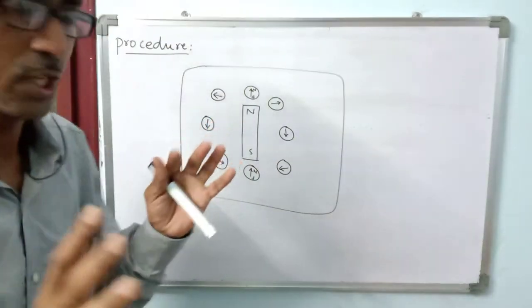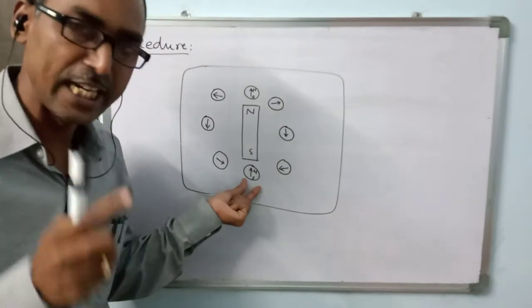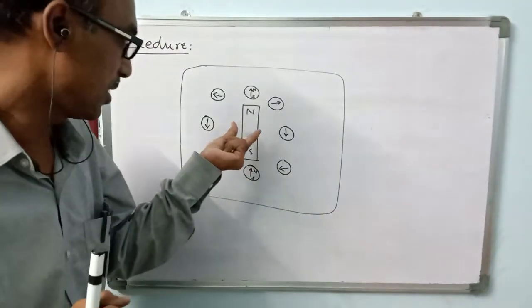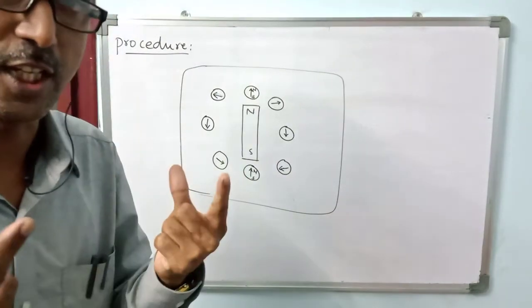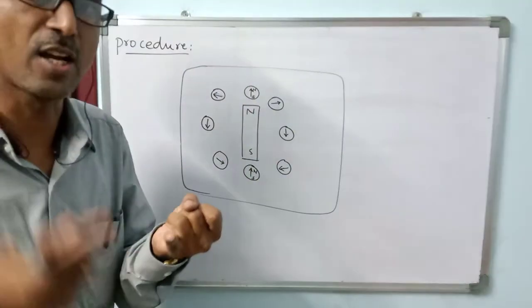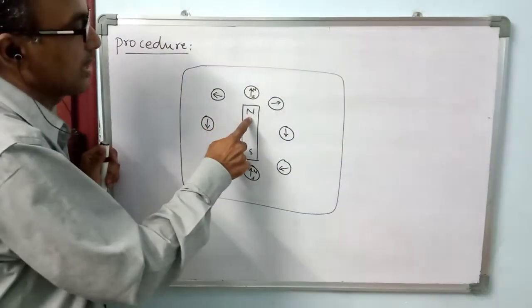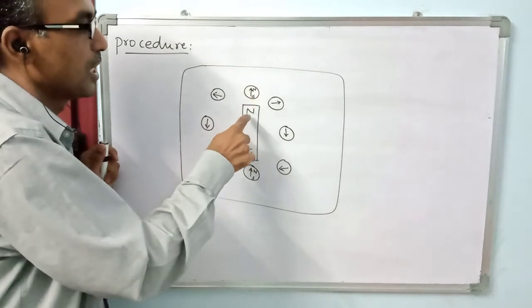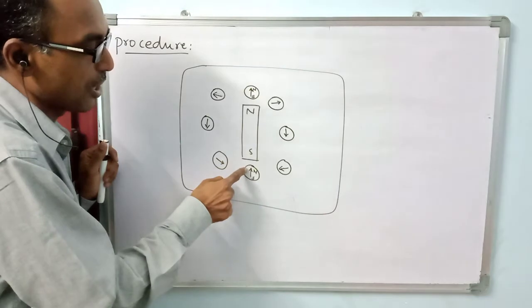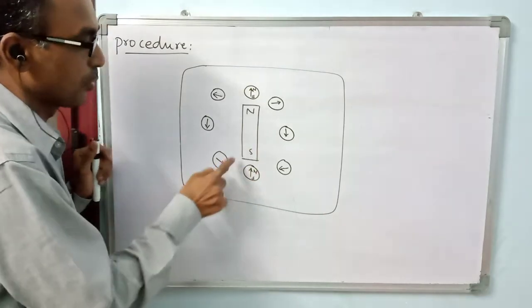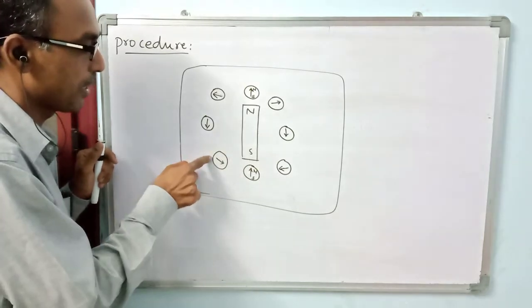Now you can conclude one thing. This magnetic needle is also a magnet. This is a magnet, this is a magnet. We can see either force of attraction or force of repulsion between the magnetic poles. North pole is attracting the south, north pole is repelling the north. South pole is attracting the north, south pole is repelling the south.